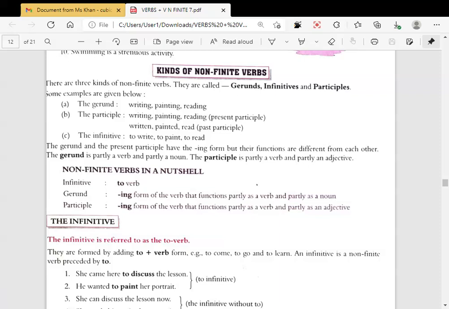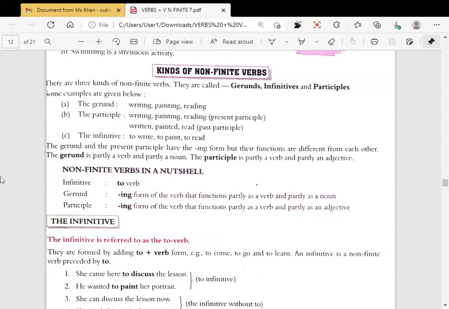Who? Gerund. Clear? Whenever you study in isolation at home, question yourself like this: what are the two functions, who serves them? One is acting as a noun and another is acting as a verb. Who does these two functions? So gerund. What is a gerund? Non-finite verb. Clear? This way the info will get inside your head.